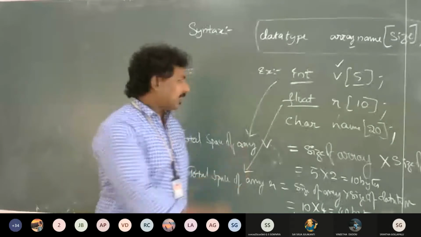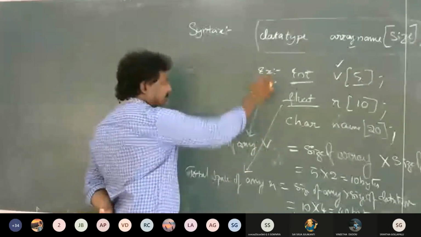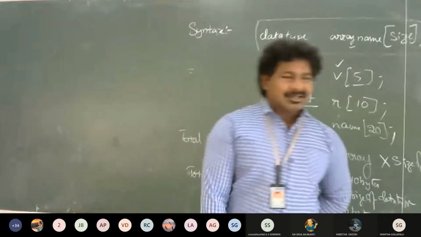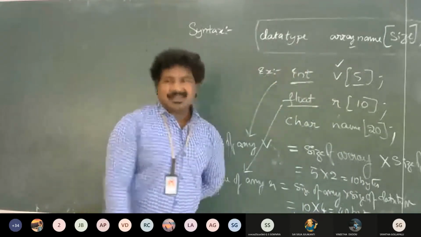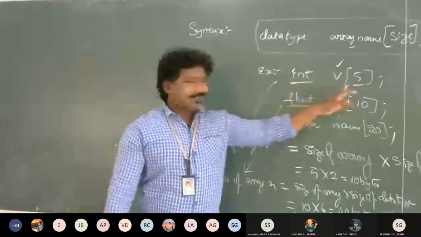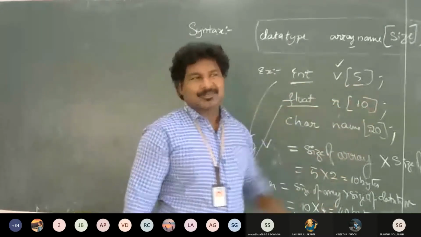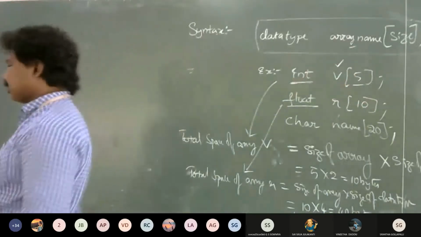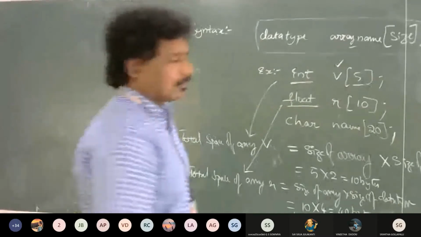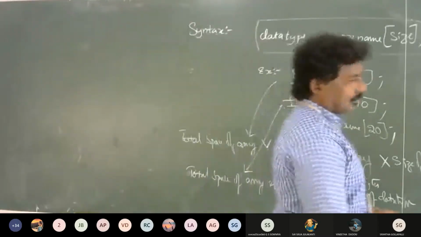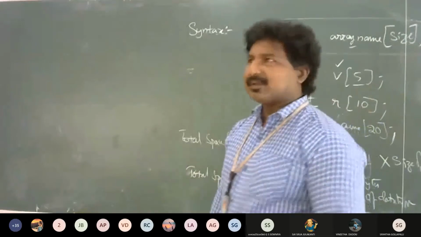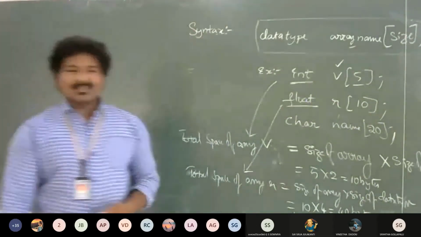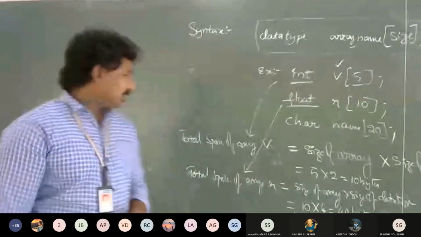So you can take this as an example. Example: int v size 5 semicolon. For the above array, the total amount of space reserved is calculated as follows, and check this formula.